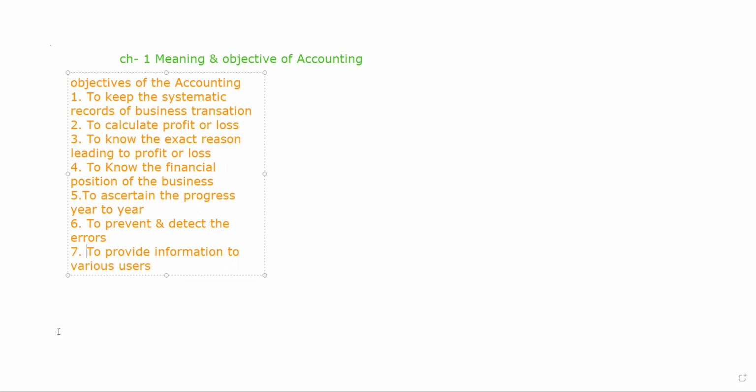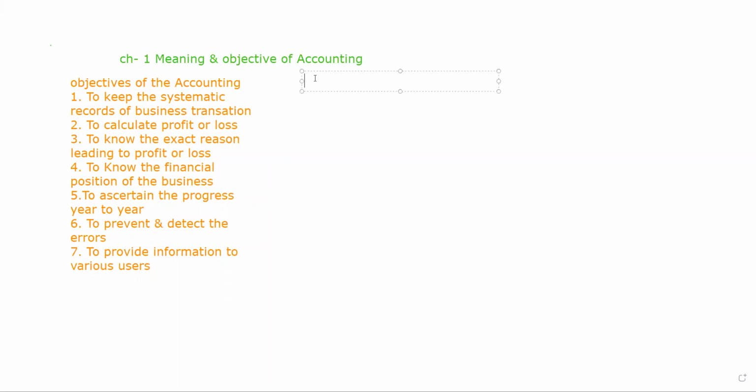So this is all about the objectives of accounting that are achieved by preparing the accounts. The next one, after the objective, is the importance of accounting, which should be clear to you as well. Whenever you have to do the uses and importance, it is very easy. It's a manipulation of words only. This was the objective; now we will do the importance of accounting. See, there is a very simple thing: why are we doing anything? To fulfill the objective that can be achieved from that.